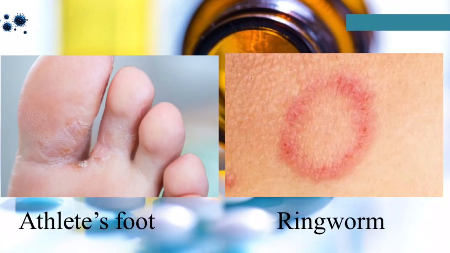So these are examples of diseases caused by fungi: athlete's foot and ringworm. If you have athlete's foot or ringworm, you better buy the antifungal drug named miconazole. This is an effective drug to treat diseases caused by fungi like athlete's foot and ringworm.